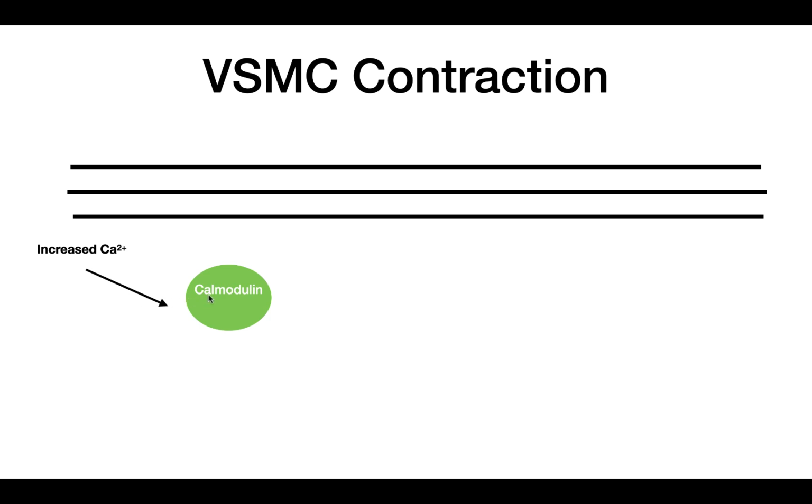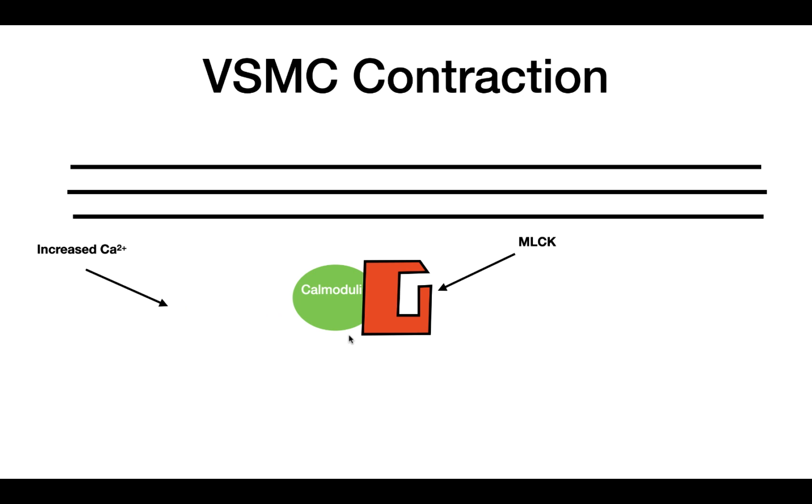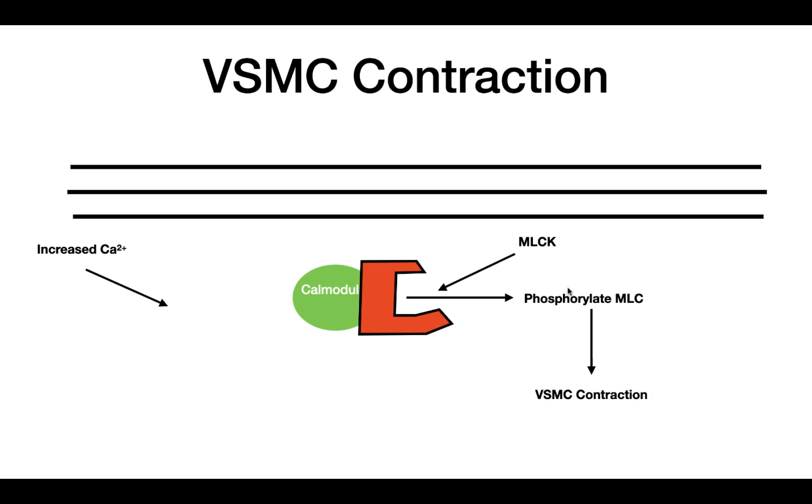So when four calciums bind to calmodulin, the calcium-calmodulin complex will go interact with another protein called myosin light chain kinase. So myosin light chain kinase is a kinase protein that phosphorylates the myosin light chain, and it therefore leads to contraction. So when calcium binds to calmodulin, the complex will go to myosin light chain kinase, and it will bind to it, causing a conformational change, which will therefore lead to the opening up of the binding site on myosin light chain kinase. So when the binding site on myosin light chain kinase opens up, it will lead to the phosphorylation of myosin light chain, which will therefore lead to vascular smooth muscle cell contraction.